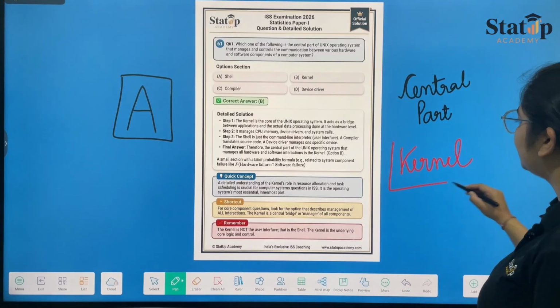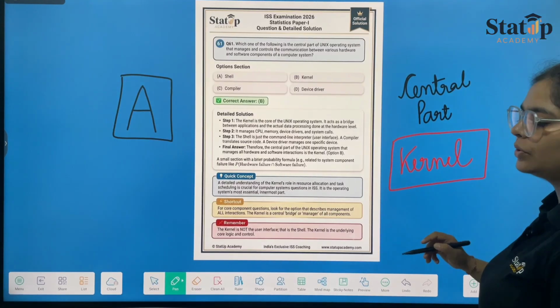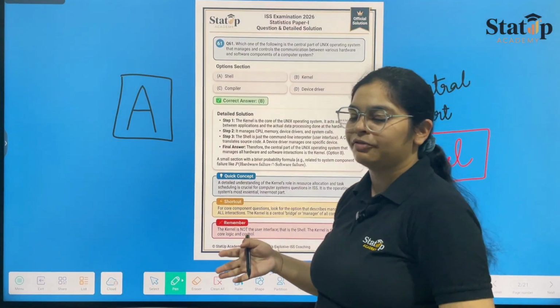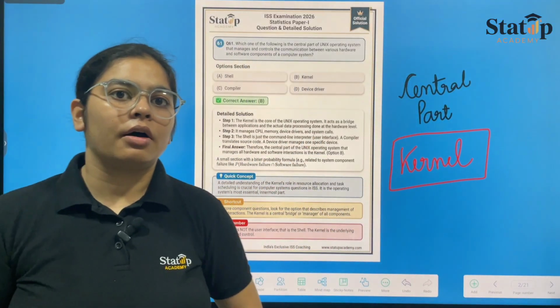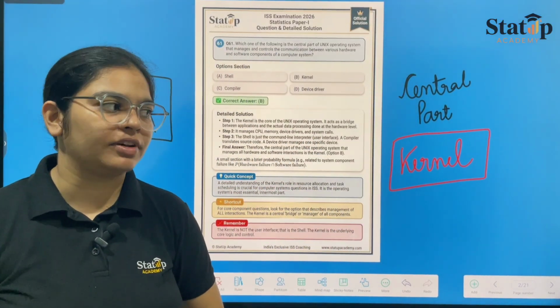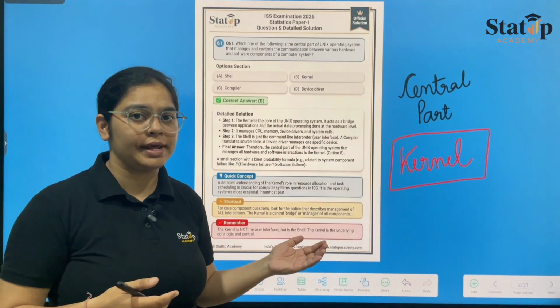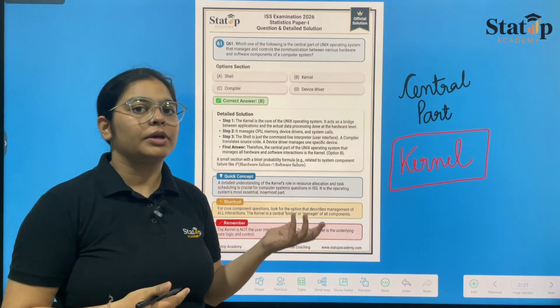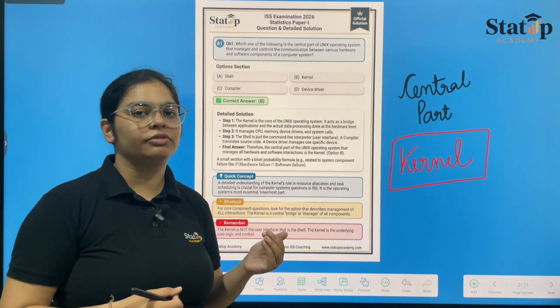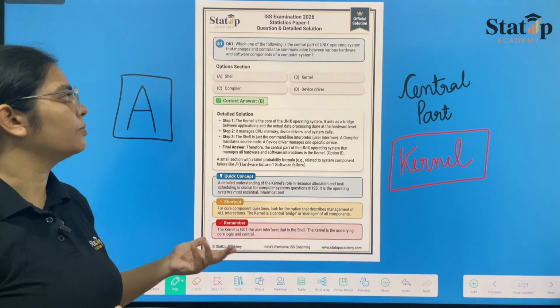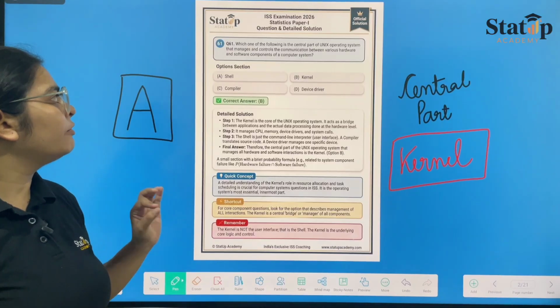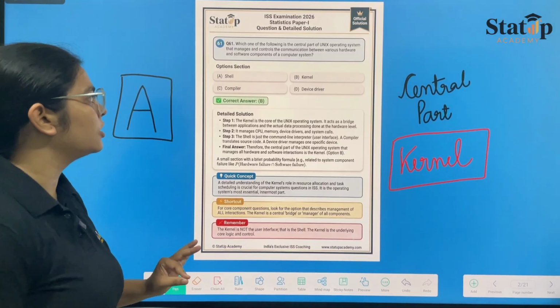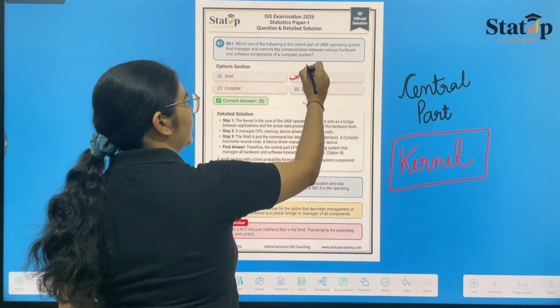Kernel is the central part. Even in statistics, we use kernel in artificial intelligence or Bayesian statistics, Bayesian inference. There also we take into consideration kernel because it is the central part of that system or that inference. So whenever the central part has been asked, the answer should be kernel, which is option B here.